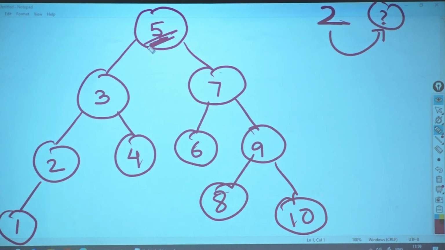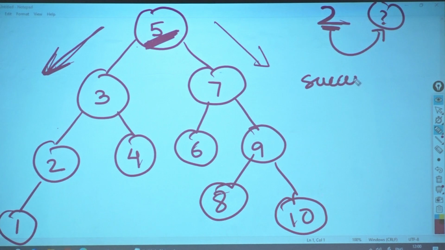Okay? I come from here. I see 5. Okay? I will check. Node, are you greater or are you smaller? It is smaller. If it is smaller, where should I traverse? Should I go to left or should I go to right? So I know I will get it in the left subtree. Okay? So I start traversing here. Now since I start traversing here and the number is 2, can 5 be the successor of 2 because it is greater? Yes, it can be the successor of 2. Is it or not? We don't know. But can it be? Yes. So what will I say?